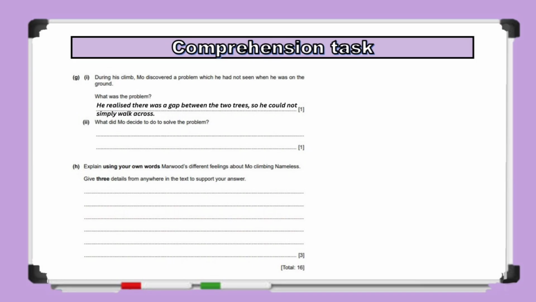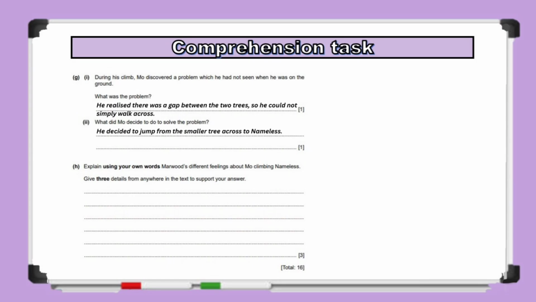Part 2 of the same question then asks, what did Mo decide to do to solve the problem? The answer comes immediately after the problem has been explained in the passage, so focus only on Mo's solution. So, the answer is, he decided to jump from the smaller tree across to Nameless.